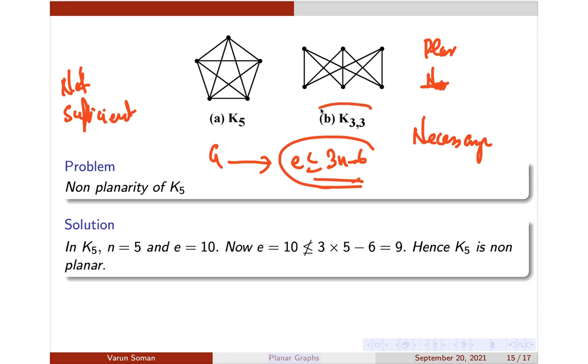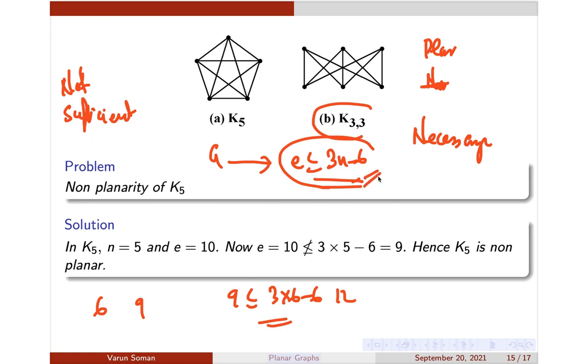For example, K3,3 will satisfy this condition, but it is a non-planar graph. K3,3 has 6 vertices and how many edges? 9 edges. Is 9 less than or equal to 3 into 6 minus 6? 3 into 6 minus 6 is 18 minus 6, which is 12. So K3,3 will satisfy this condition, but it is non-planar.